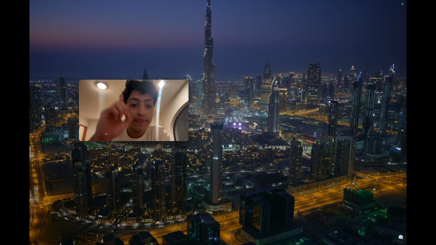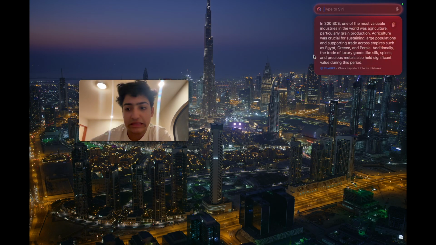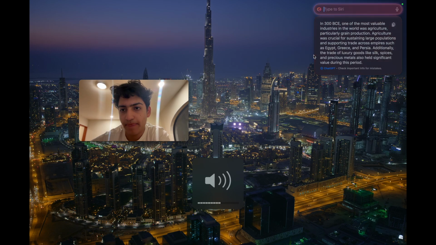Well, as you can see, there's the first thing of why Apple Intelligence is dumb. Basically because it's working with ChatGPT. As you can see, if I put it right here, working with ChatGPT. I mean, it's not really. In 300 BCE, one of the most valuable industries in the world was agriculture, particularly.